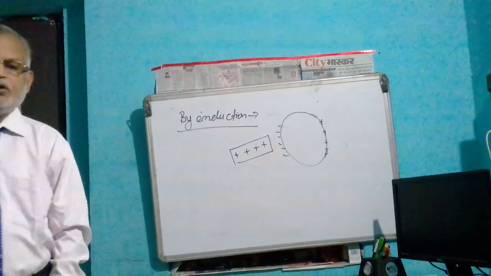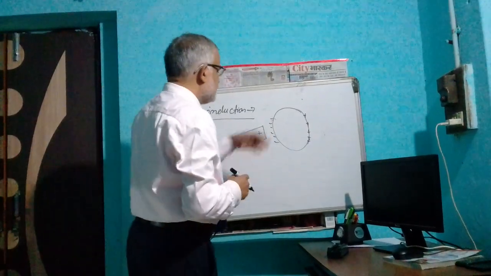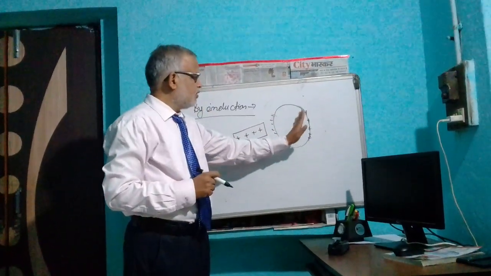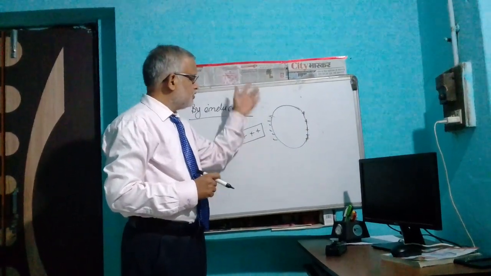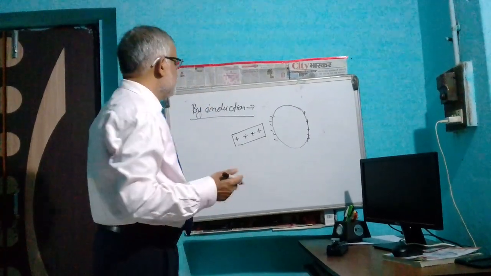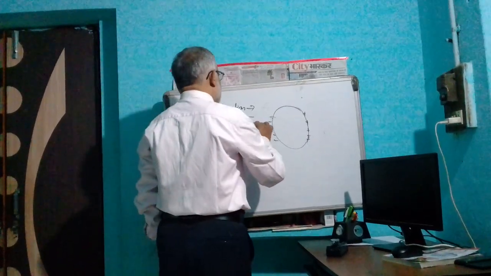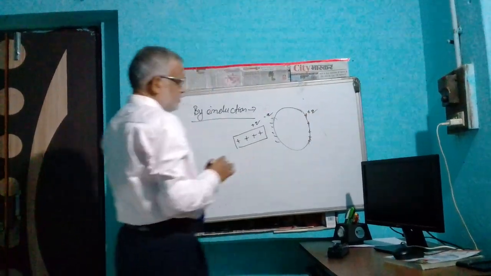It is due to shifting of free electrons. That is, free electrons of this side shifted to this side, therefore it is negatively charged, and this is positively charged, and the magnitude of the charges is the same. Here is plus q charge, minus q charge, plus q charge.